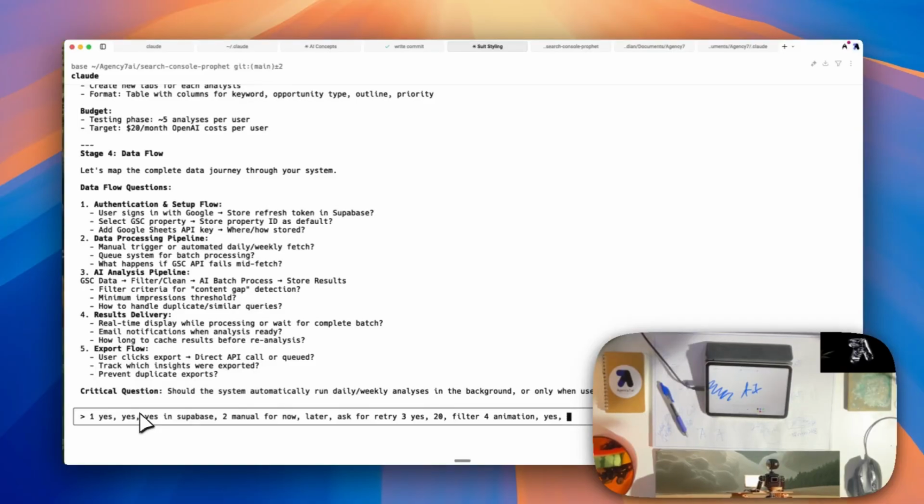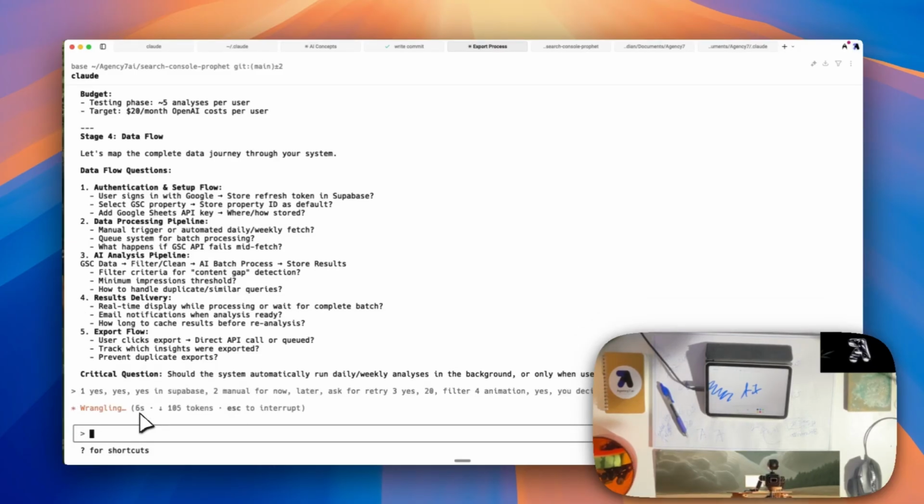Yes. How long to cache results before reanalysis? You decide. 5. User clicks export, direct API call or export. Track which insights were exported. Yes. Prevent duplicate exports. Yes. Manual. Yes. Manual. So I'm just answering its questions.